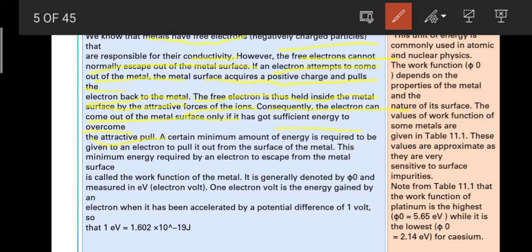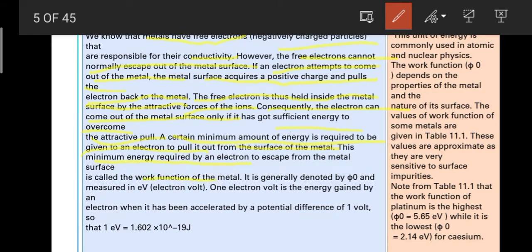If it gets some kind of external source or something like that, then it can easily be emitted, and a certain minimum amount of energy is required to be given to the electron to pull it out from the surface of the metal. So, a minimum amount of energy is required so that the electron can escape from the metal, right? And what do we call this minimum energy? This is known as work function.